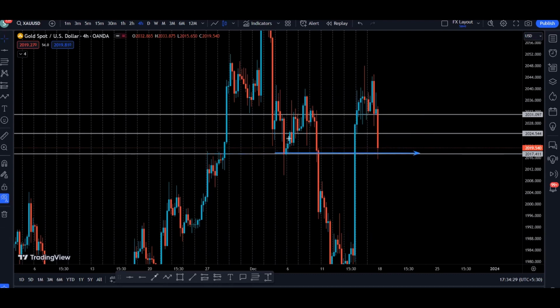So right now we can see we are in this zone. If we break this zone to the upside, the price will go to the next resistance, which is right here. So that is something on the 4-hour time frame.